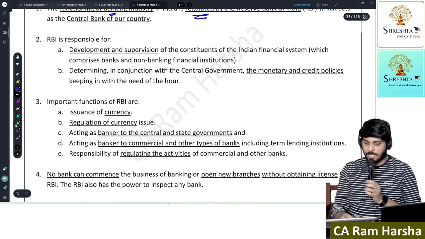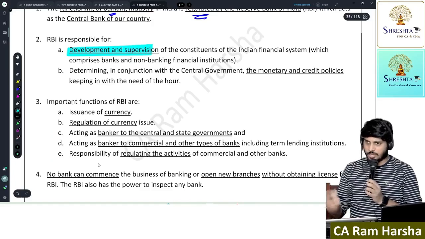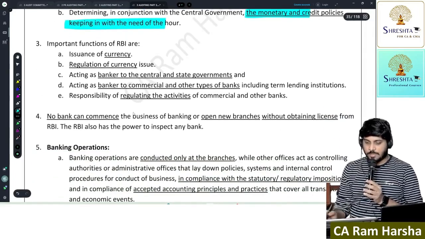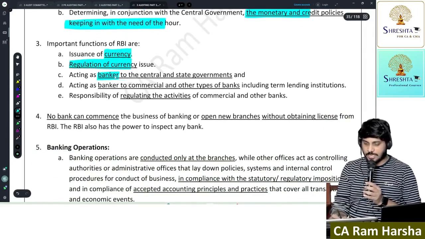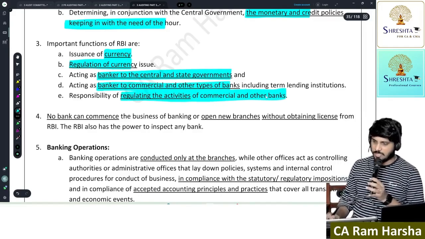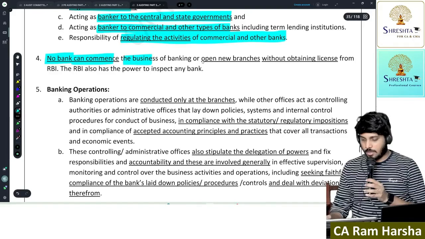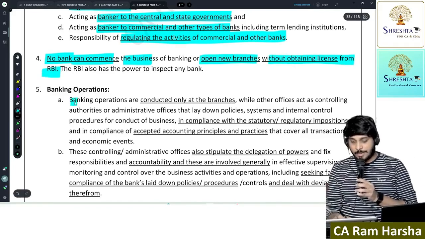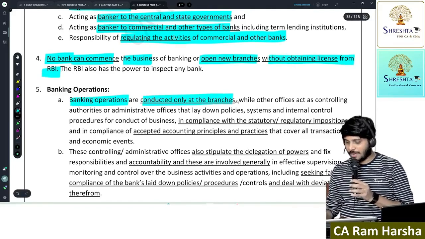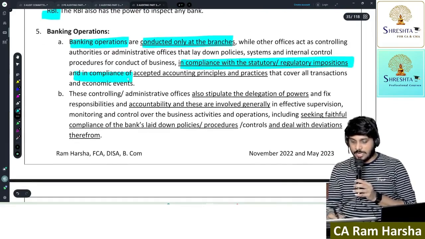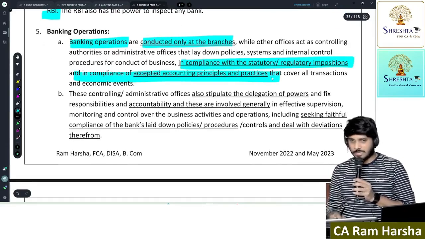Now, the entire functioning of the banking industry is regulated by the Reserve Bank of India. So RBI is responsible for development and supervision of the Indian financial system, the monetary and credit policies, all that. The functions are currency issuance, regulation of currency, banker to government, banker to various types of banks, and regulating the activities of various banks. And remember, in India, no bank can commence business or open new branches without getting a license. Further, bank operations can be conducted only at branches.